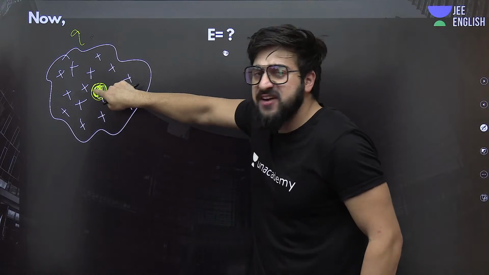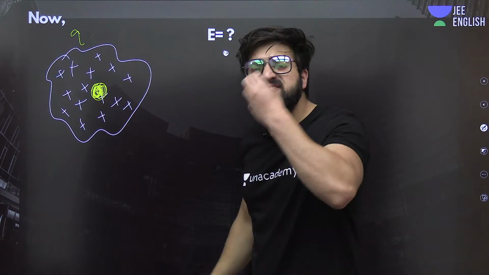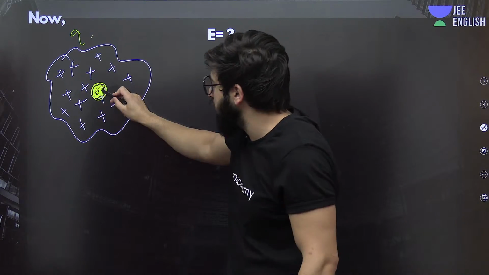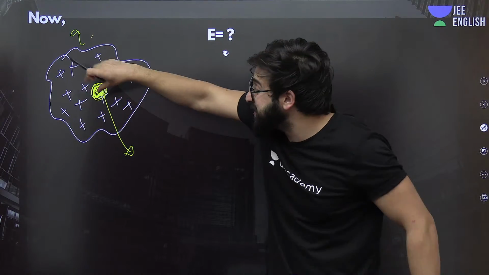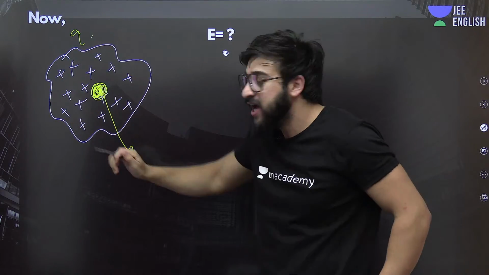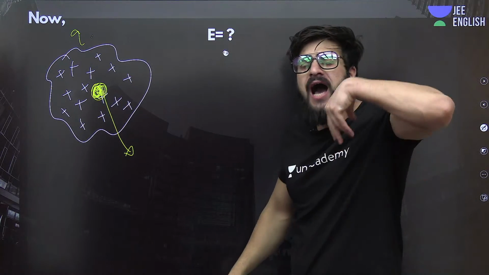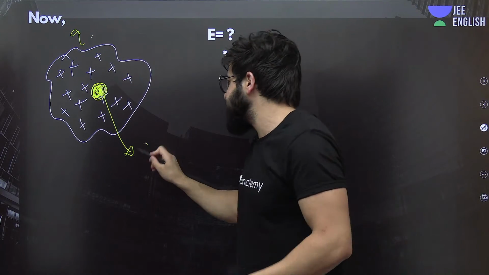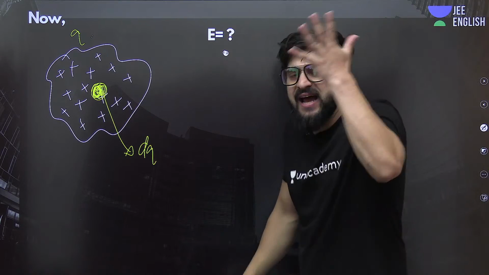If charge Q is present on this body, then on this very small, infinitely small element, how much charge will be present? You will simply say dq, infinitely small.